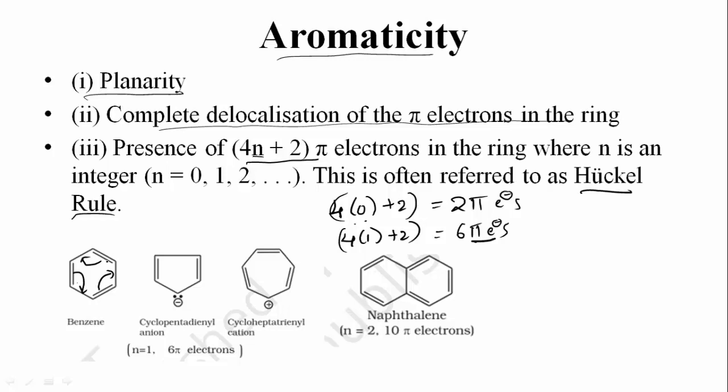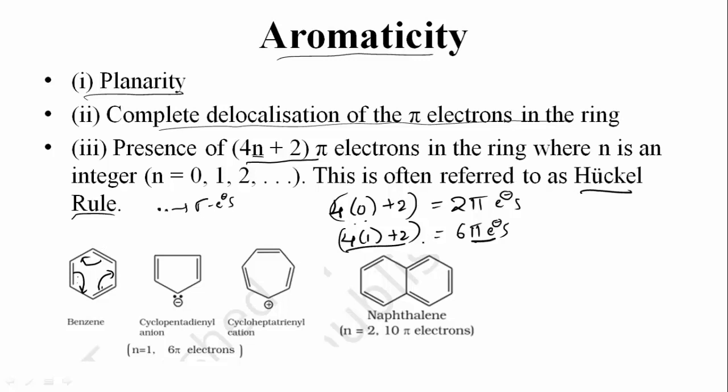Any bond, not only a pi bond, if we consider a sigma bond, then that bond consists of 2 electrons and those are called sigma electrons. Now we are considering a pi bond. So in that pi bond, the number of electrons will be 2. So since 3 pi bonds are there here, the number of pi electrons in benzene will be 6, and that is satisfied by Huckel rule.